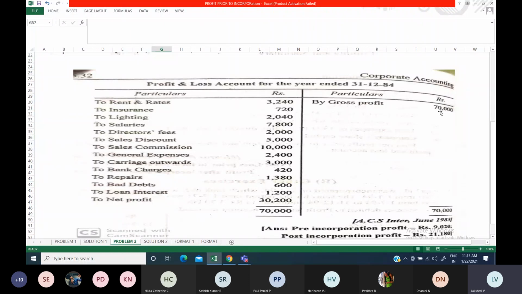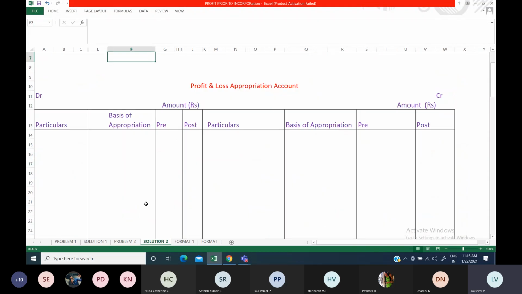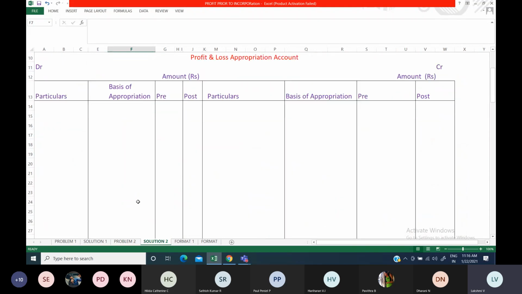So you'll be doing all as we did for the previous problem. Same thing, gross profit, sales, all those things you'll be doing. And finally, you'll be finding out the profit. You'll be balancing the account and finding out the profit. So that pre-period profit will be transferred to the capital reserve account, and the post-period column is your net profit, which you can distribute to the shareholders as dividend, or you can use for some other purpose.